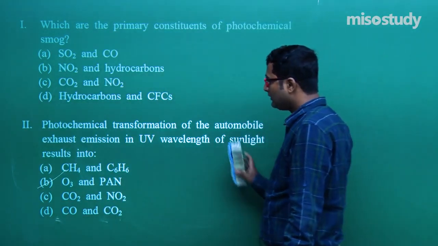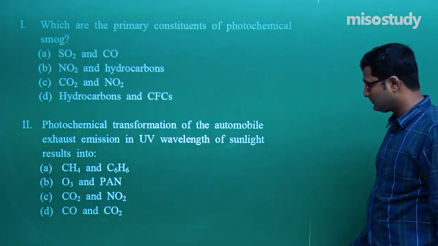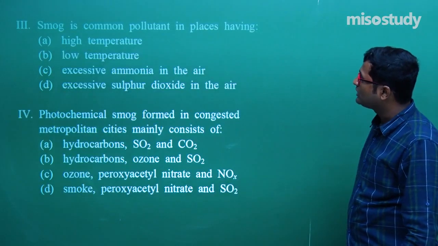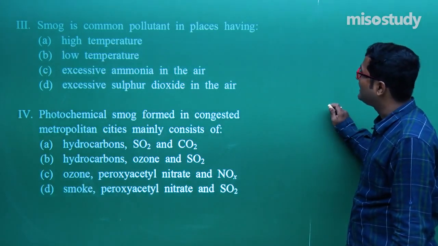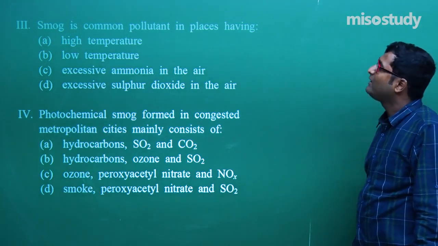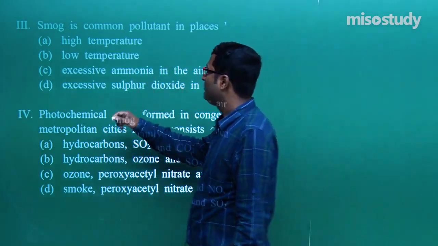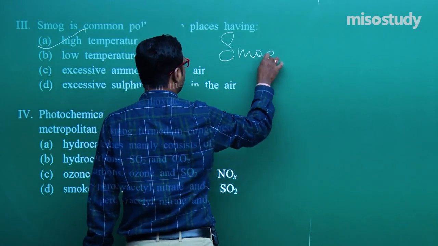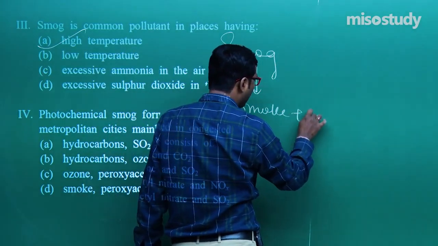If you read the passage carefully, then definitely you can solve each and every question related to the passage. Now let's move to question number 3: smog is a common pollutant in places having. Tell me what will happen, sir, when smog is a common pollutant having high temperature. As I told you, smog comes from smoke plus fog.